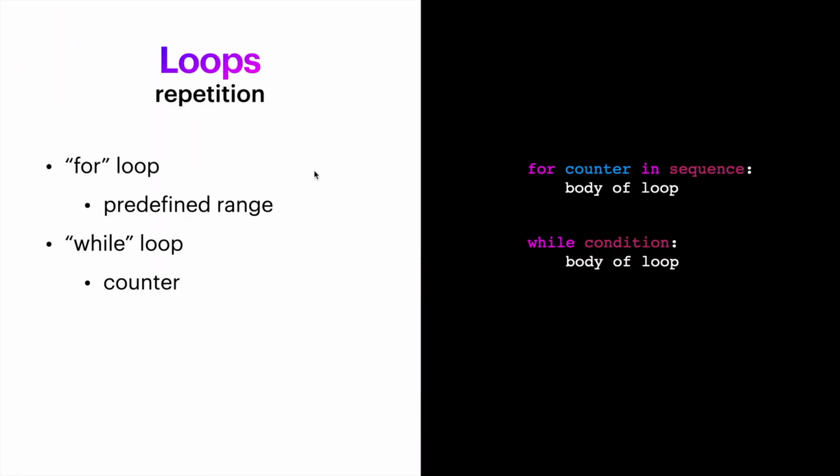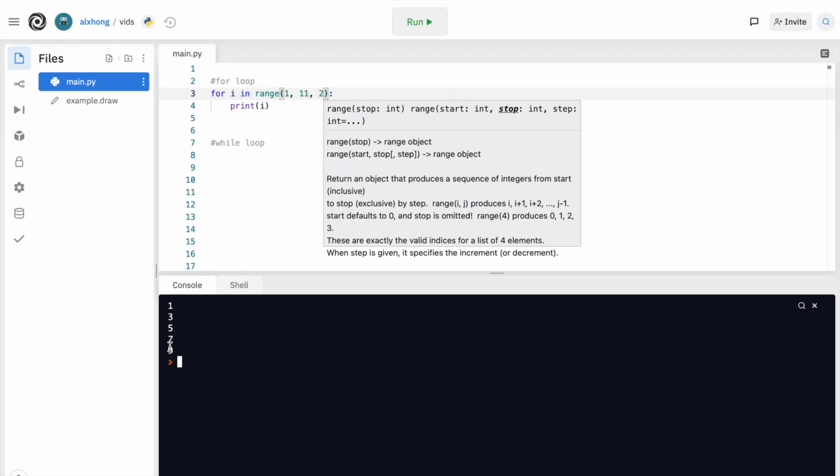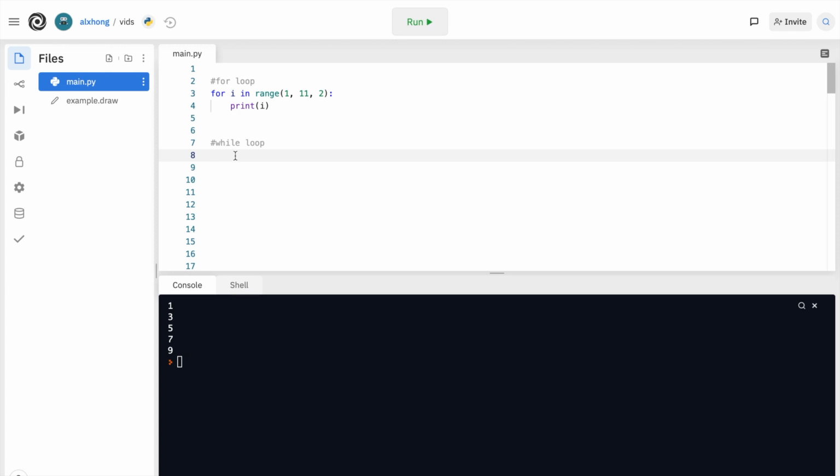In a while loop, you use a counter and define an ending point. It's pretty similar to a for loop. We can do the exact same problem with a while loop. We need to list a start point this time, and while the variable is less than the stop condition, we keep printing. So I starts at 1, that's our starting point, while I is less than 11, or we could also write less than or equal to 10, which is where we want to stop.